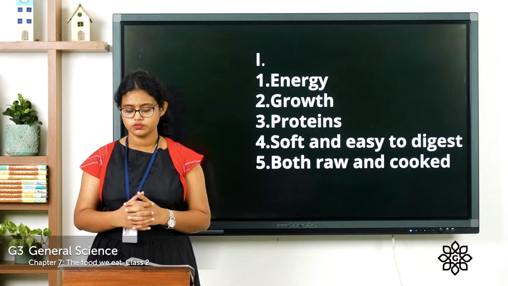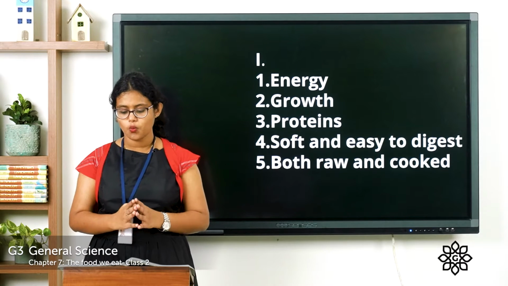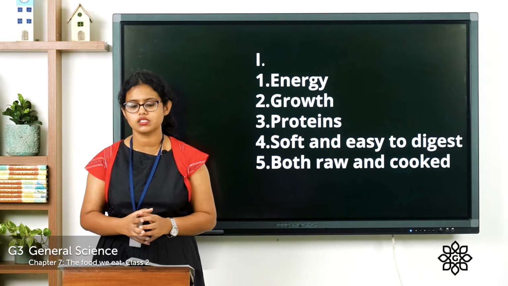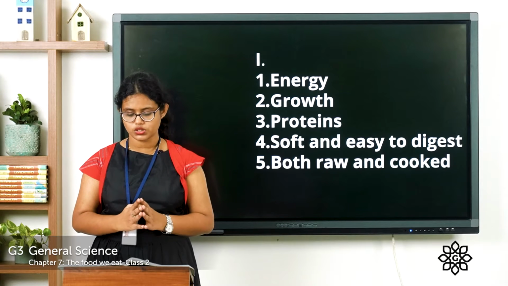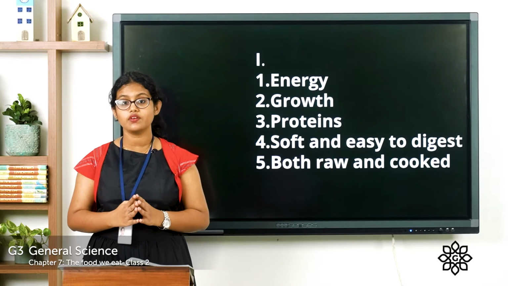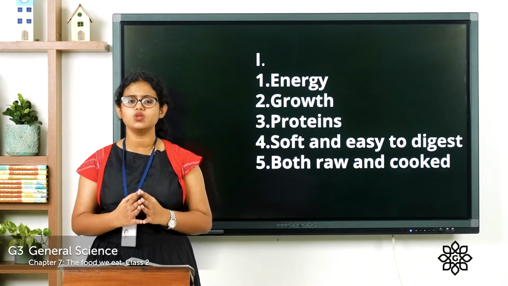The third one, pulses are rich in proteins, vitamins, fats, carbohydrates. So what is the answer? The answer is proteins. So pulses are rich in proteins. Then the fourth one, cooking makes food items, what is the answer? Soft and easy to digest.